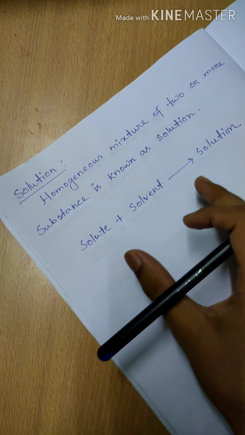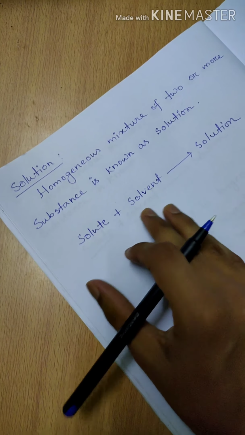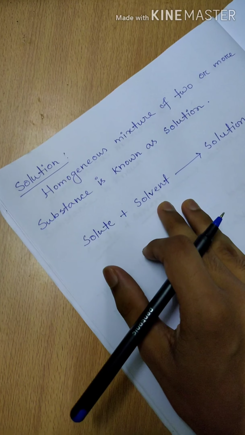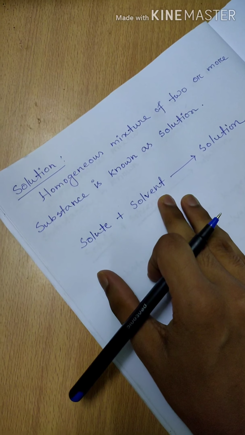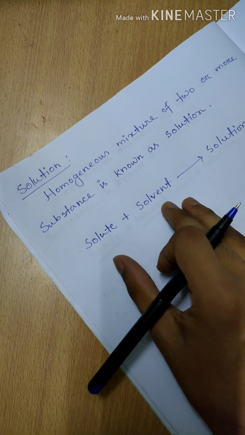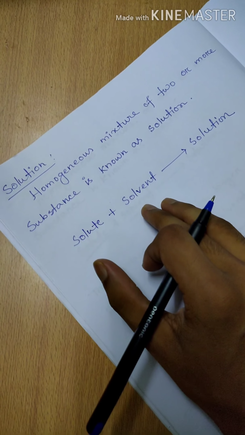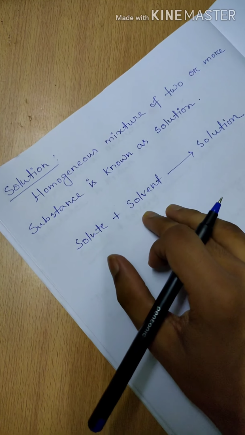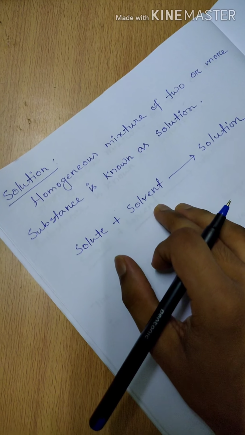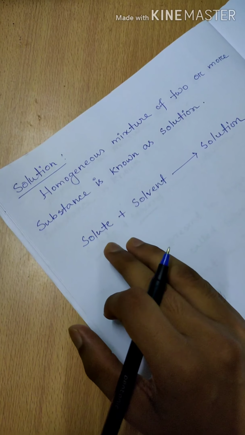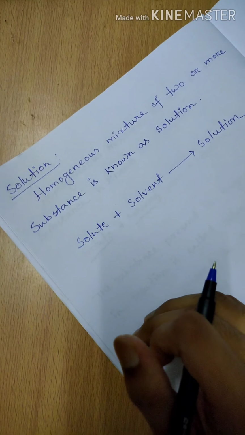Now see, when will a substance be called solute and when will a substance be called solvent? Before that, you can see here, maybe two solvents are present or maybe two solutes are present.